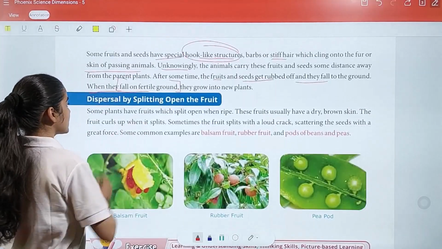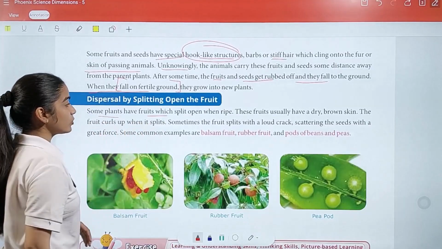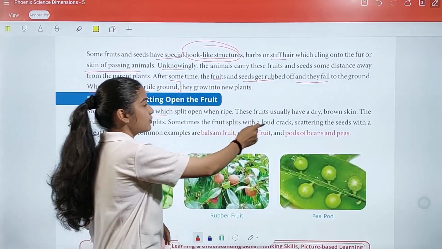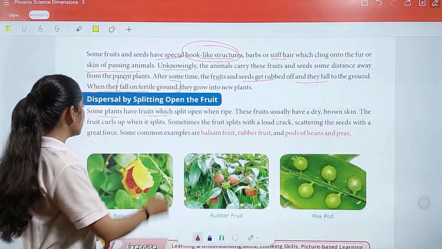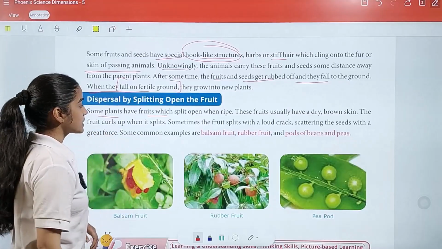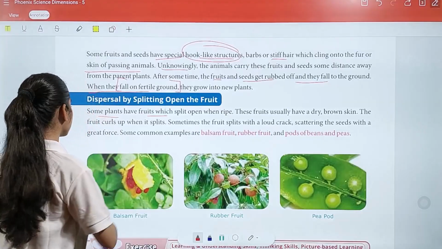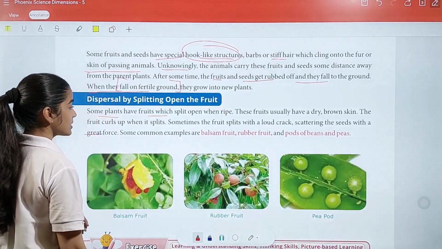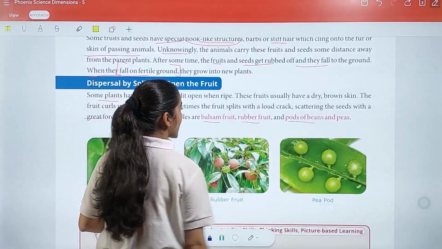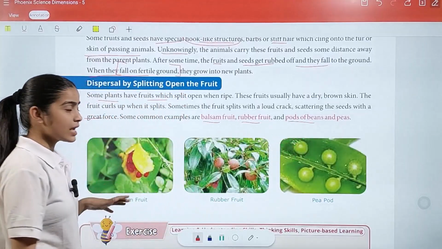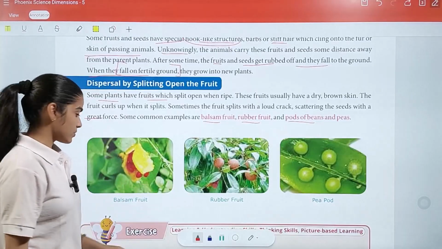Now, dispersal by splitting open the fruit. Some plants have fruits which split open when ripe. These fruits usually have a dry brown skin. The fruit curls up when it splits. Sometimes the fruit splits with a loud crack, scattering the seeds with great force. Some common examples are balsam fruit, rubber fruit, and pods, beans, and peas. So these are the examples we have, and when they split, their seeds are dispersed.